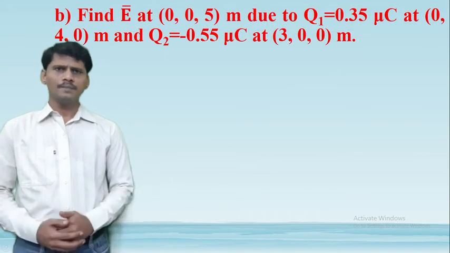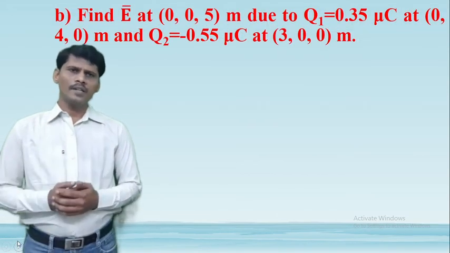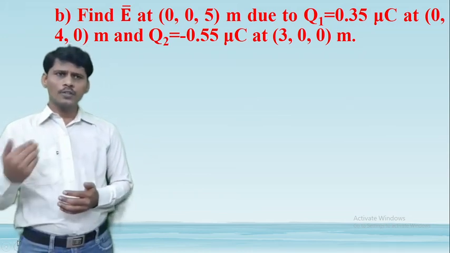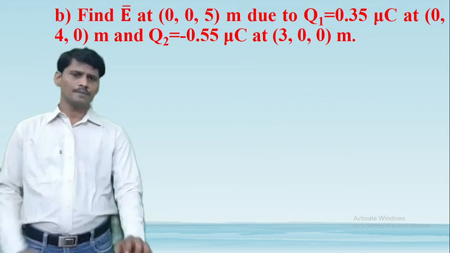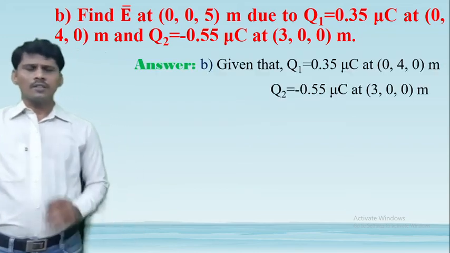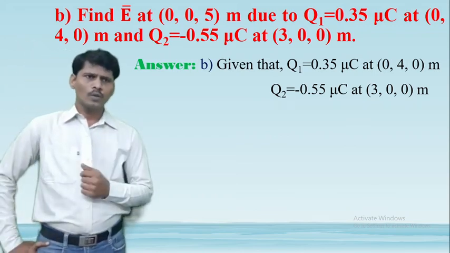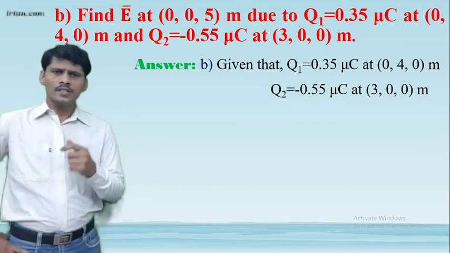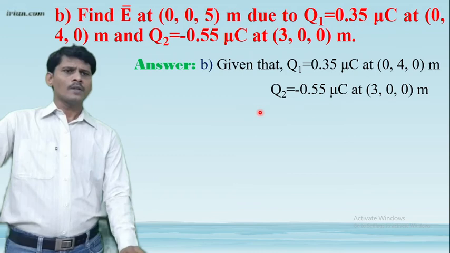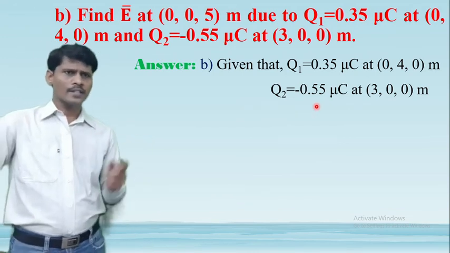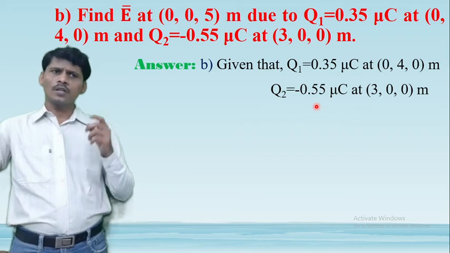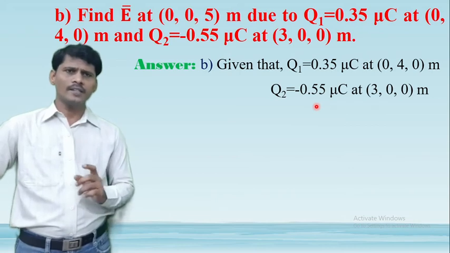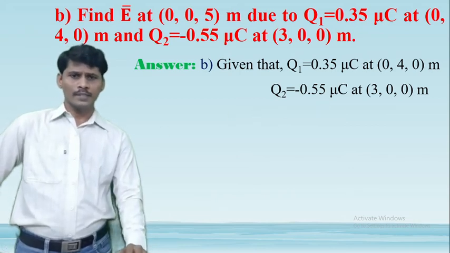Next, question number 3b. Determine the electric field intensity capital E bar at 0, 0, 5 meters due to the charge Q1 and charge Q2. Given that the charge Q1 is equal to 0.35 microcoulombs, located at 0, 4, 0 meters, and the second charge Q2 is equal to minus 0.55 microcoulombs, located at 3, 0, 0 meters. Calculate the electric field intensity at 0, 0, 5 meters.